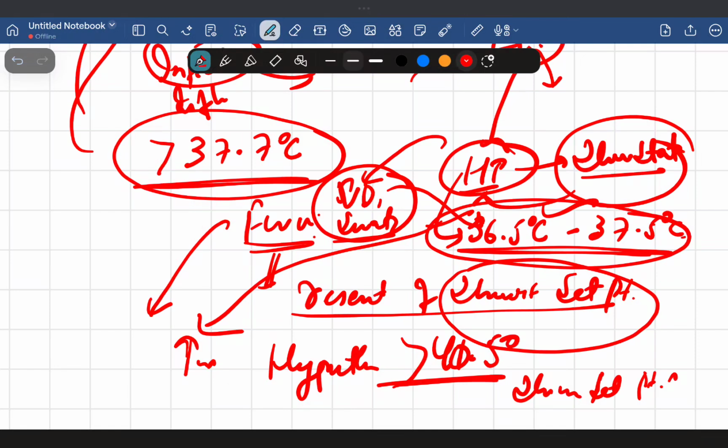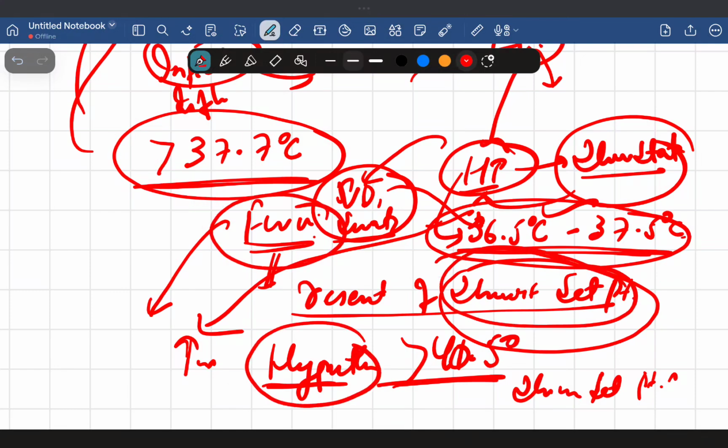So the main difference between fever and hyperthermia is that in fever the thermostat set point is being changed; we can say a reset of the thermostat set point. Here the thermostat set point is normal. There's no involvement of the hypothalamus in hyperthermia. It's the most important difference. And here in fever the increase in temperature is, as I told you, 37.7 degrees Celsius, while in hyperthermia the increase in temperature is more than 40.5 degrees Celsius. You need to understand this.